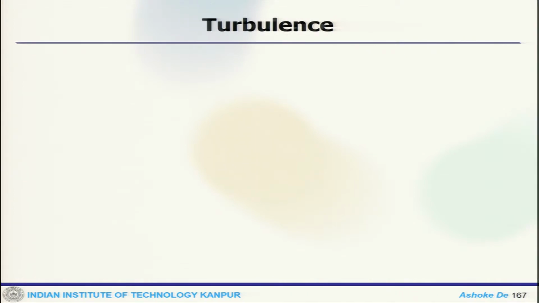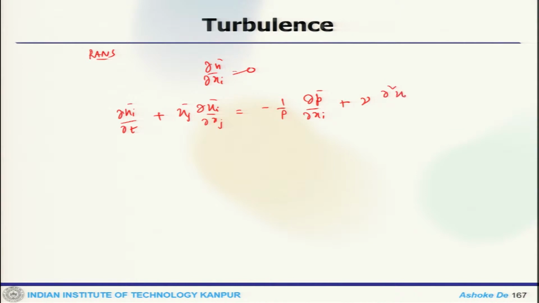Now we recap our statistical description, where we had these Reynolds-averaged equations. This is continuity, this is momentum, and this is the Reynolds stress term.